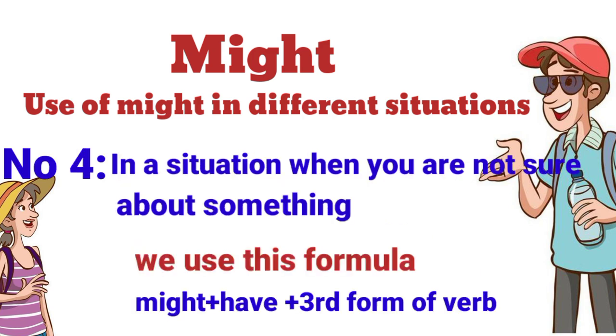Number 4. In a situation when you are not sure about something, we use this formula: might plus have plus third form of verb.